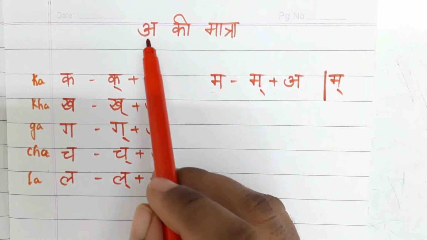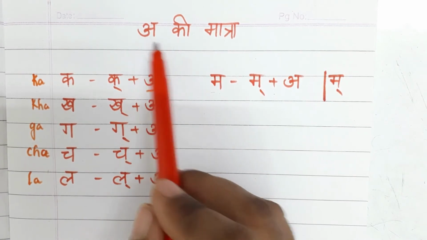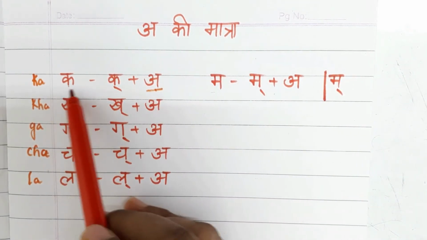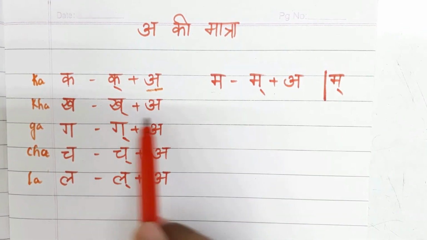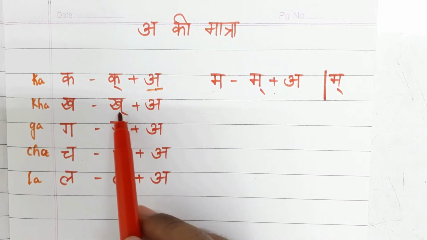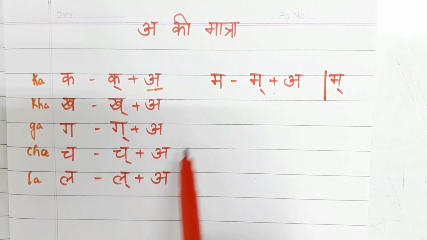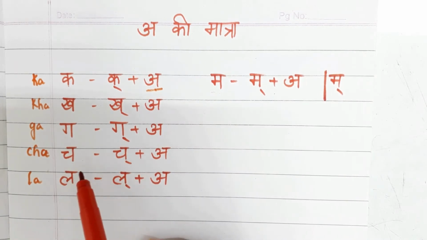So we say there is no matra for a. Why? Because it is already mixed with our Vyanjan. In which way is it mixed? Like this. K plus a. K plus a. G plus a. Ch plus a. This way it is mixed with our letter.